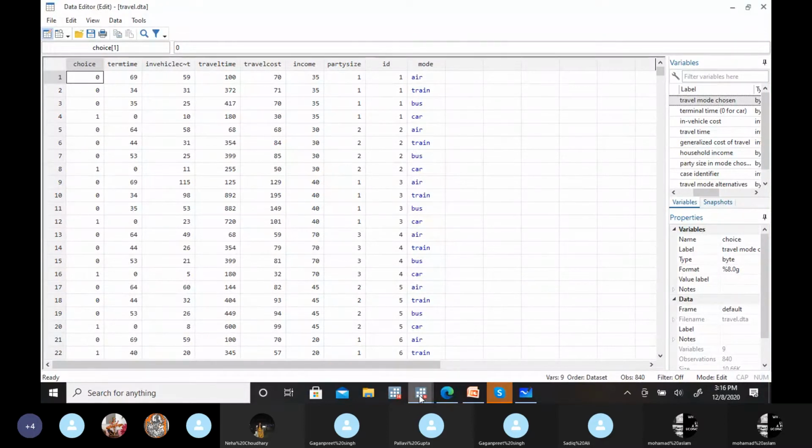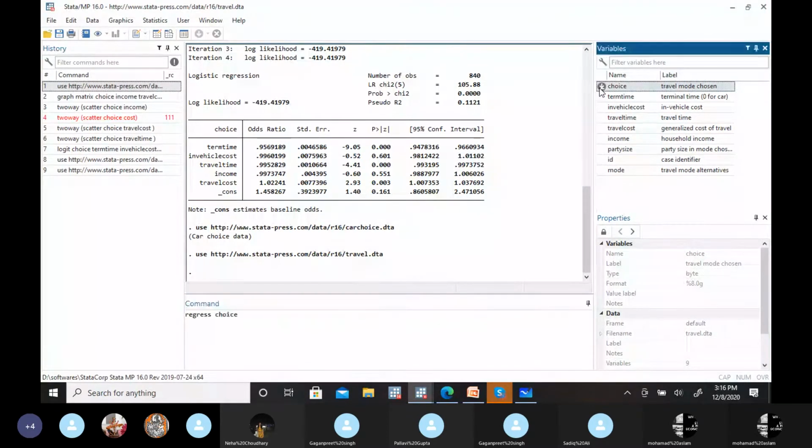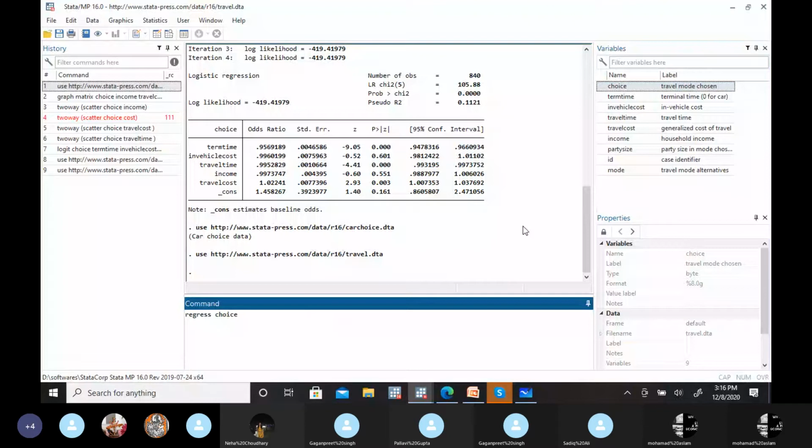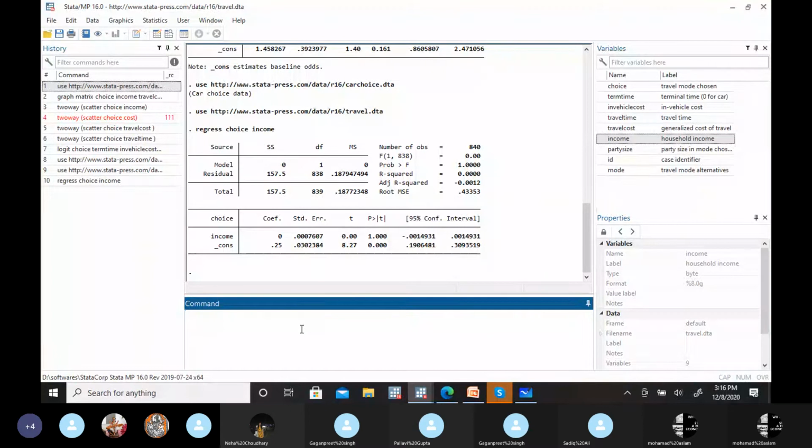Let's suppose I simply apply OLS: regress, my dependent variable is choice, then income, and then I'll see this AV plot for income.